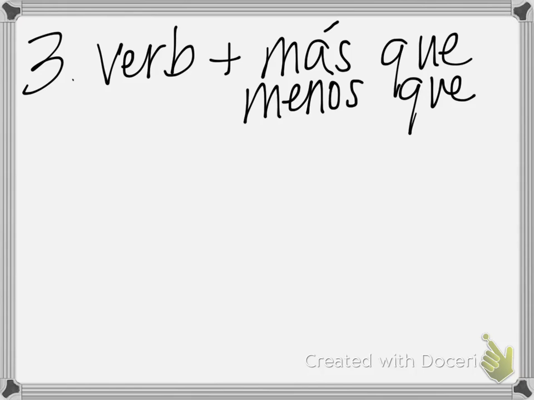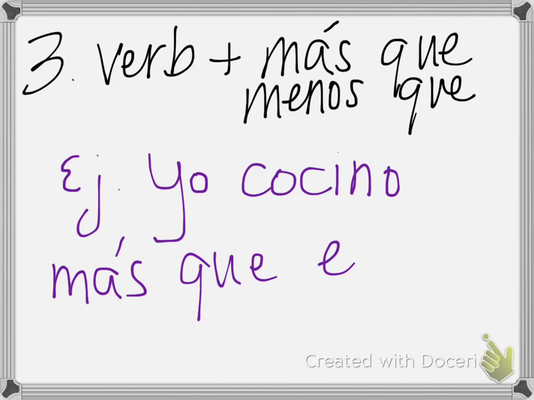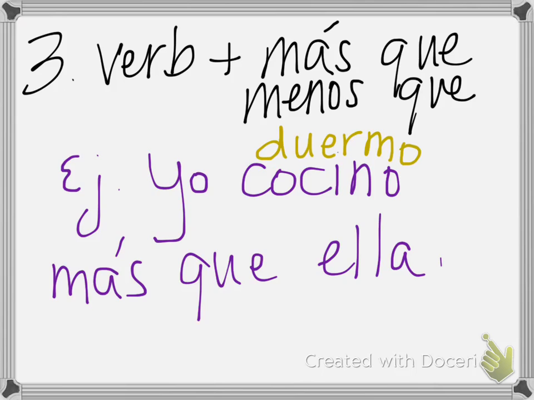Okay, here we have número tres, using a verb in más que or menos que. So if you want to talk about that you do something more or less than someone else, okay? Por ejemplo, if I wanted to say that I cook more than her, yo cocino más que ella. Okay, another comparison that we could do using this would be like, yo duermo menos que ella, or I sleep less than her. Okay, so really we can replace a lot of these words.